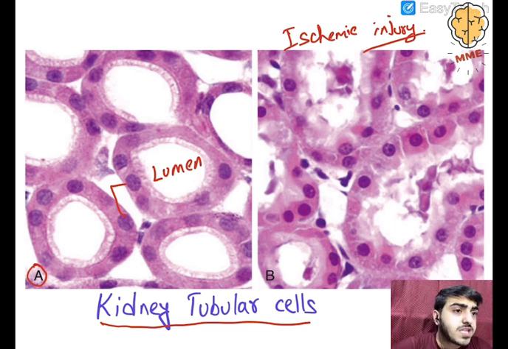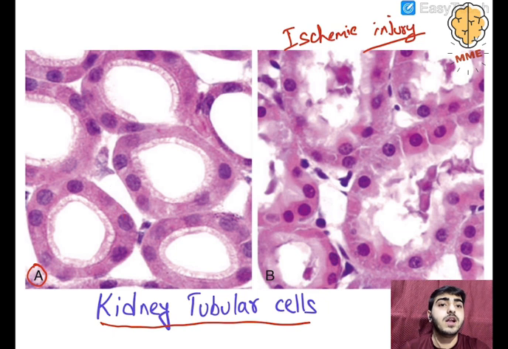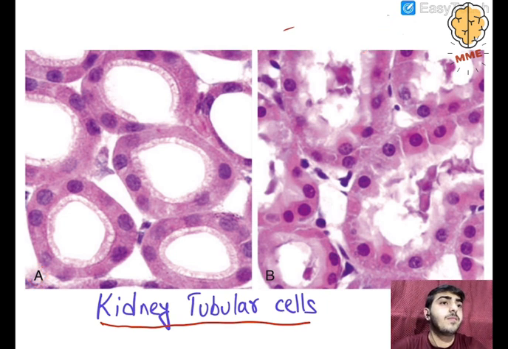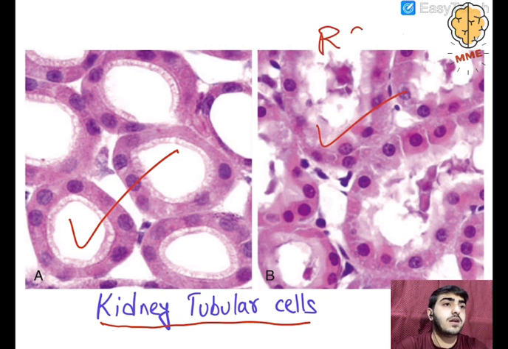Now the pinkish color is also increasing. What is this pinkish thing? In the cytoplasm, basically the eosinophilia of the cytoplasm is happening. So there is increased eosinophilia of the cytoplasm, surface blebs which we are seeing, and swelling is happening. So these are basically the changes which we would see in reversible cell injury. I hope you understand. This is also an image from Robbins. It is also very important. This is normal kidney tubular cells, and this is reversible cell injury, RCI.